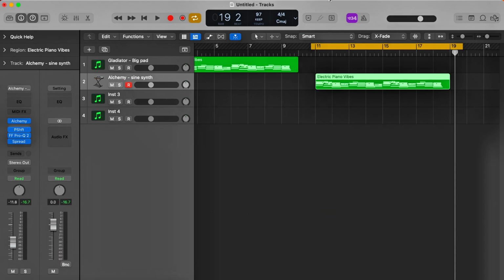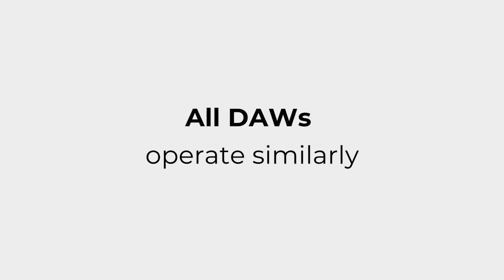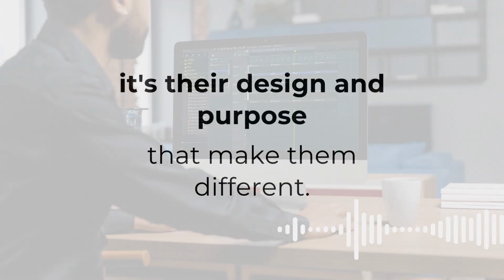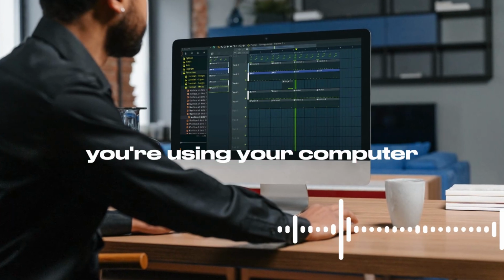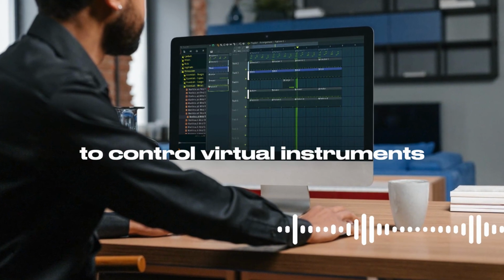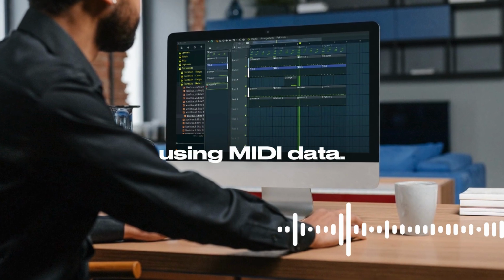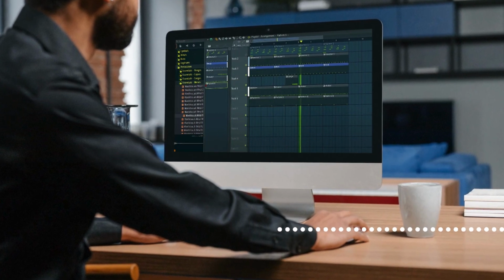All DAWs operate similarly, like I have explained earlier. It's their design and purpose that makes them different. When you create a MIDI track in music production, you are basically using your computer to control virtual instruments or external hardware using MIDI data. Now here's how it works.